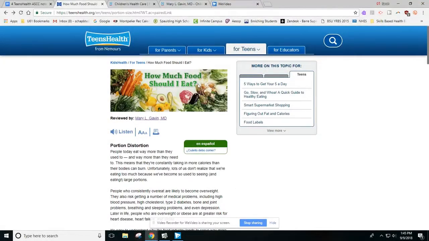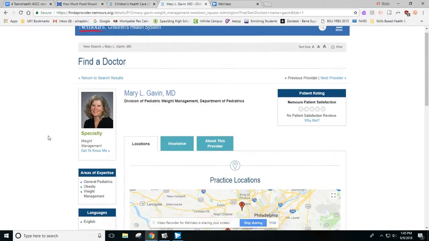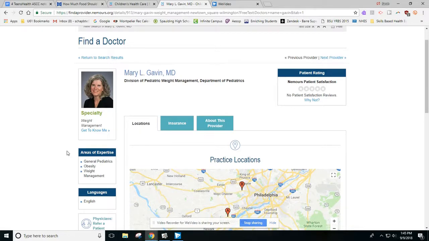That seems like a pretty good source to review that article, don't you think? If you aren't convinced yet, here's a couple other things you might want to take a look at. Down here, it shows her areas of expertise, just general pediatrics. She also has an expertise in obesity and weight management, as we know about.